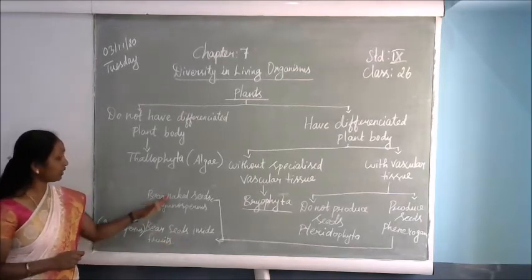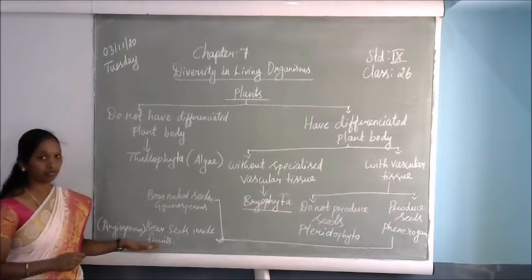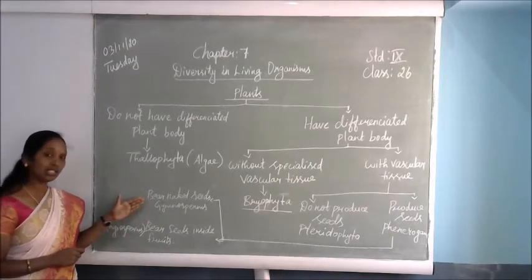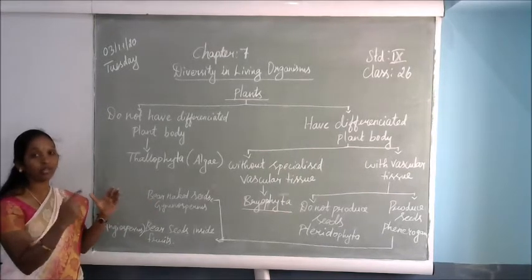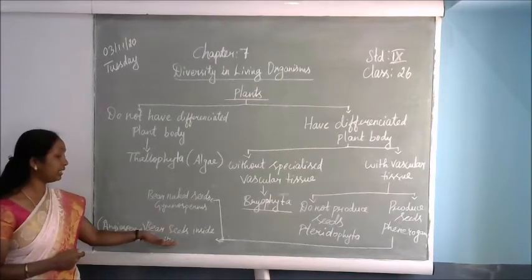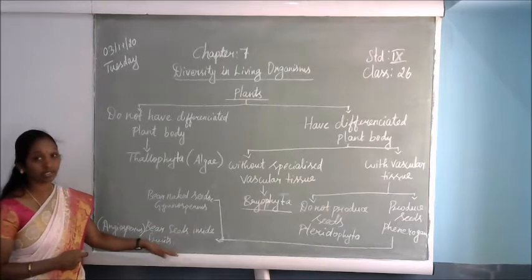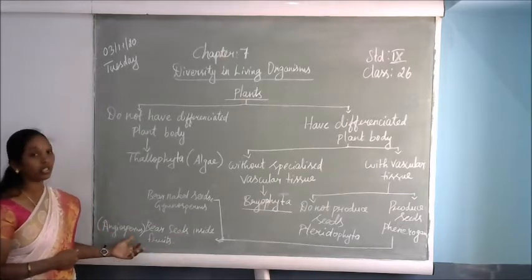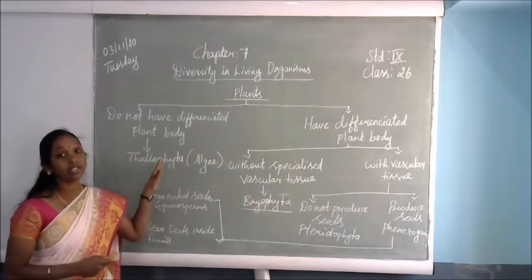So there are 2 types here, gymnosperms and angiosperms. In gymnosperms we can see the seeds with the naked eye, outside on the plant body. But in angiosperms, seeds are present inside the fruit. That is angiosperms. All about this we will see in detail one by one in our textbook.